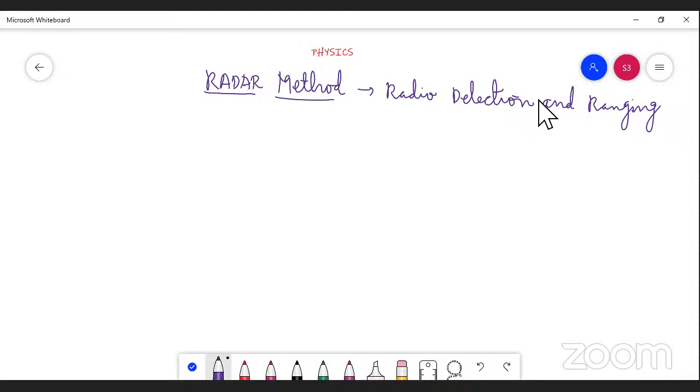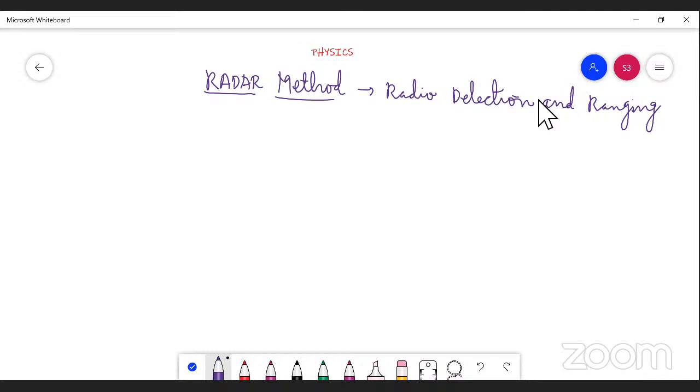But the parallax method is used to find large distances, such as the distance of a planet or a star from the Earth. The radar method, especially, can be used to accurately measure the distance of a nearby planet such as Mars. In this method, radio waves are sent from the transmitter.